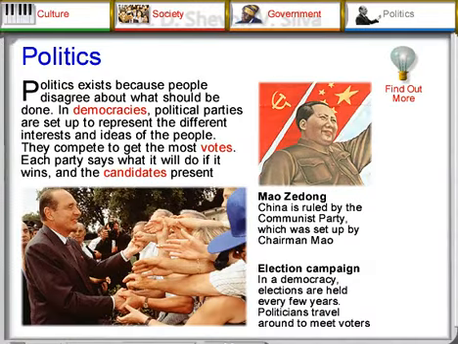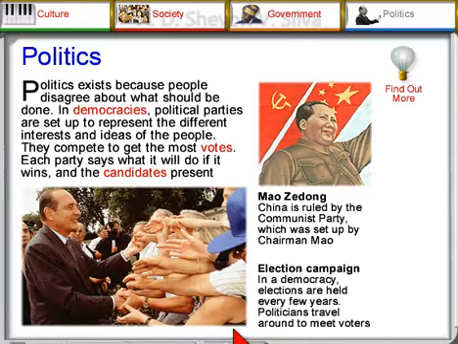Politics. Politics exists because people disagree about what should be done. In democracies, political parties are set up to represent the different interests and ideas of the people. They compete to get the most votes. Each party says what it will do if it wins, and the candidates present these plans to the voters. Mao Zedong. China is ruled by the Communist Party, which was set up by Chairman Mao Zedong.